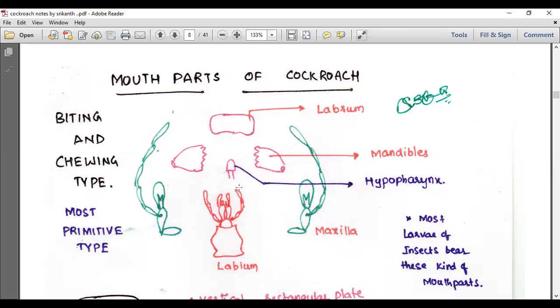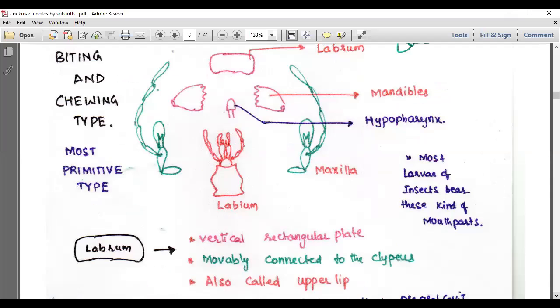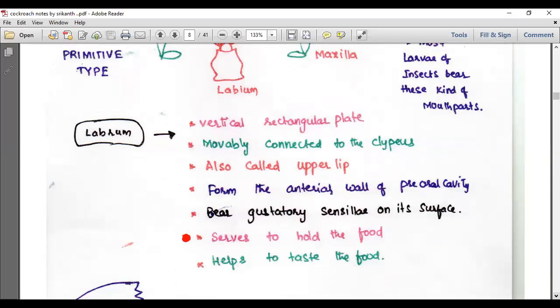Okay, so let's come through this: labrum, labium, mandibles, maxillae, hypopharynx. Let's see each and every mouth part clearly, as we have seen earlier. But as I said, repetition is the medicine for the cockroach.